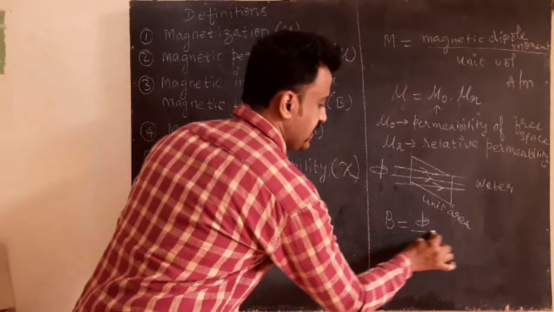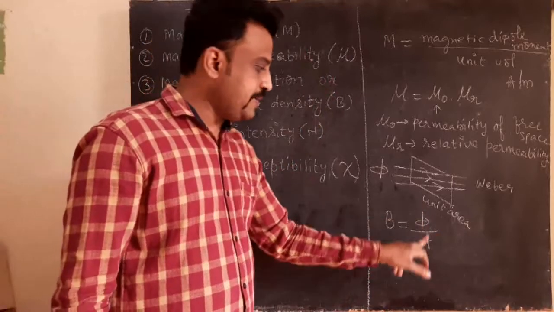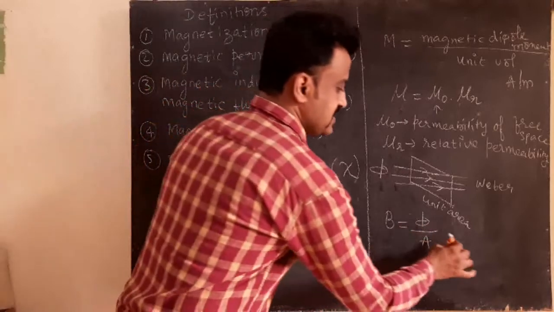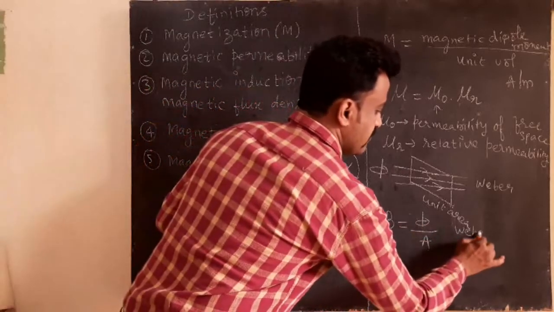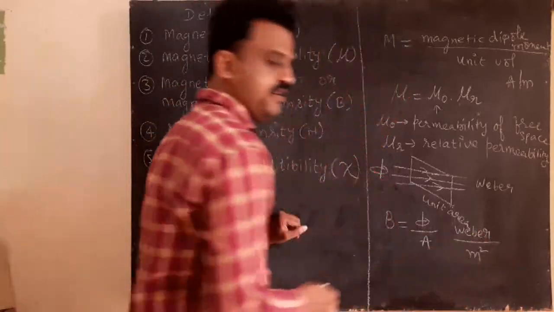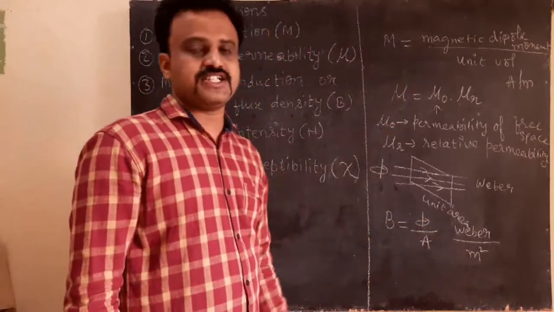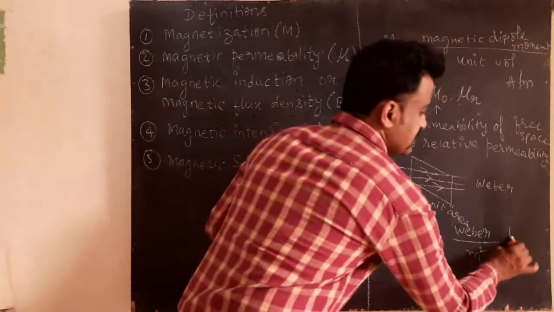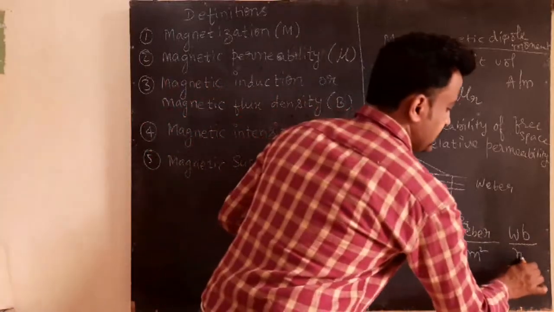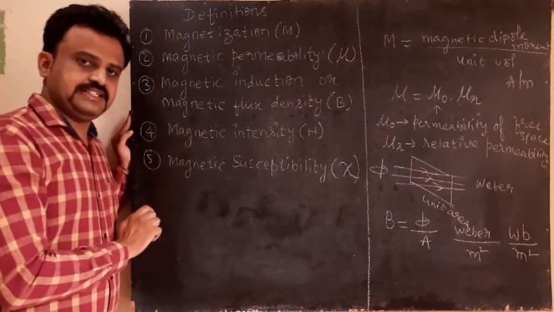Magnetic flux is phi, unit area is A. Therefore B is equal to phi by A. And therefore the unit of this magnetic flux density: flux is measured in terms of Weber and area is measured in terms of meter square, and hence the unit of magnetic flux density is Weber per meter square. Weber, the symbol is Wb, capital W, small b, per meter square. This is the magnetic flux density.